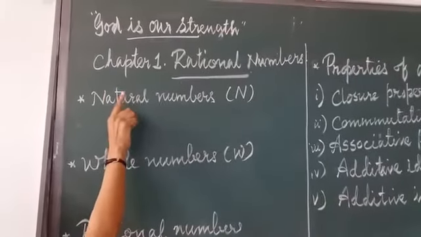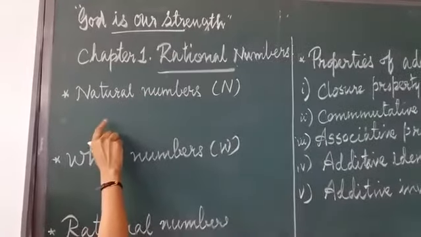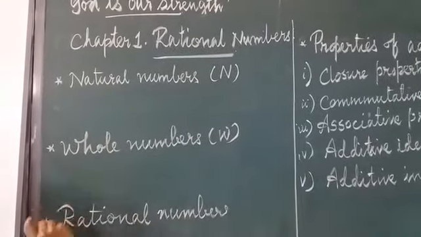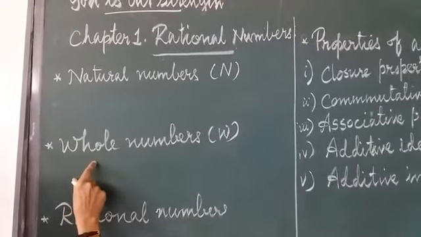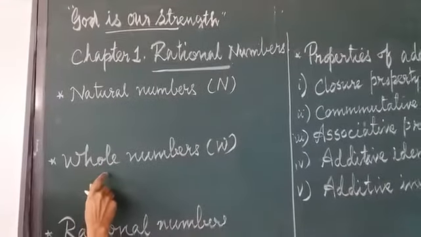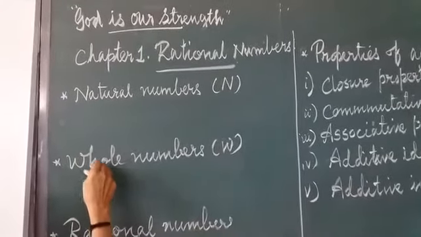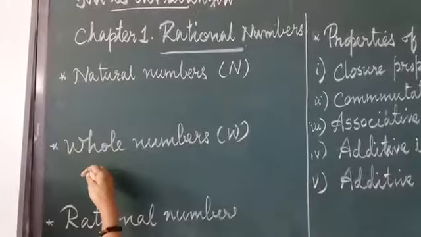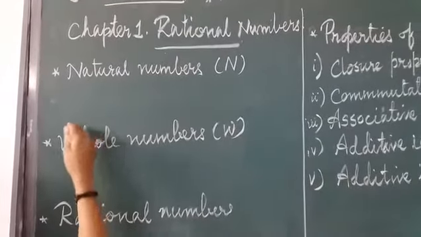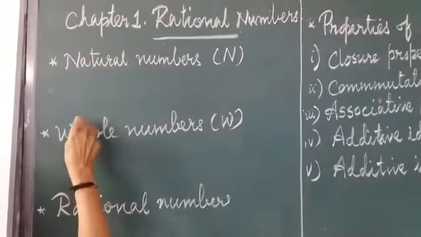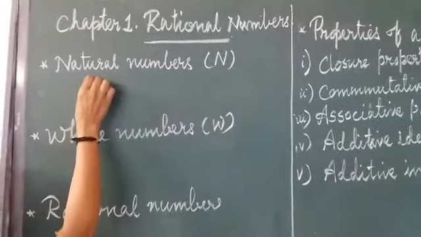I start our first chapter which I left. Chapter 1, Rational Numbers. In this chapter, many of the facts you have come across. It starts with natural numbers, whole numbers, rational numbers, etc. In the smaller classes also you learn. Let me explain still. Natural numbers.